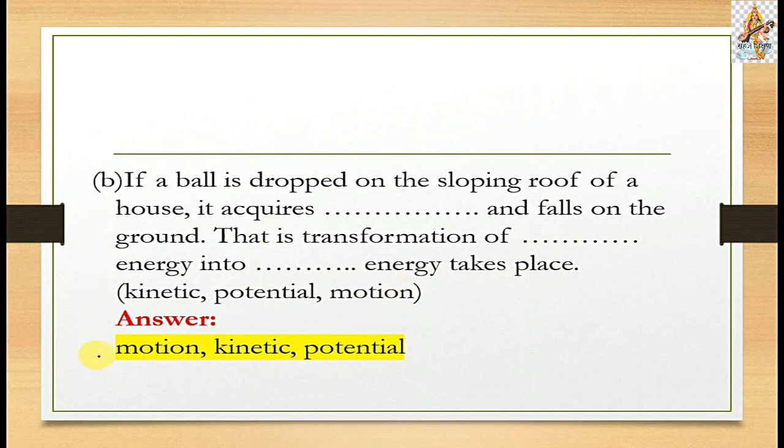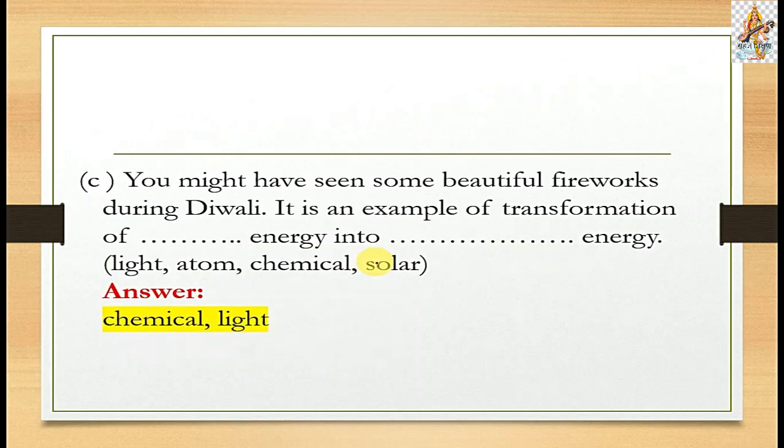So the answer is: if the ball is dropped on the sloping roof of a house, it acquires motion and falls on the ground. That is a transformation of kinetic energy into potential energy. This is the answer.